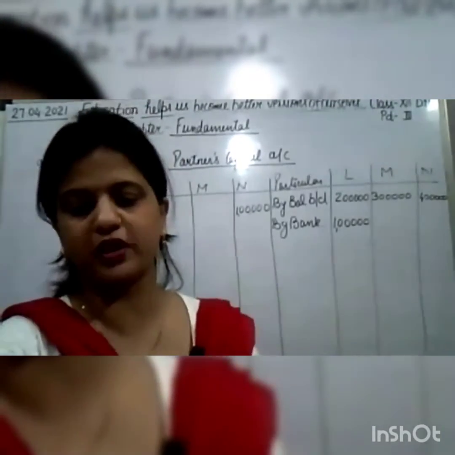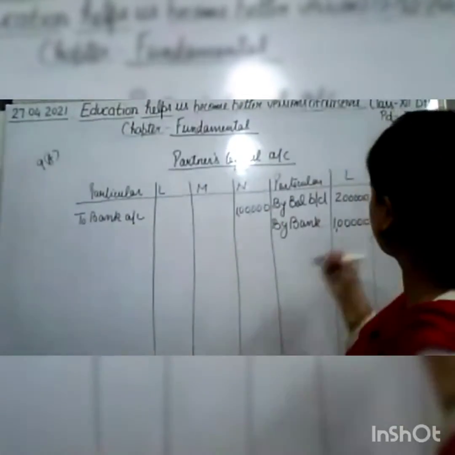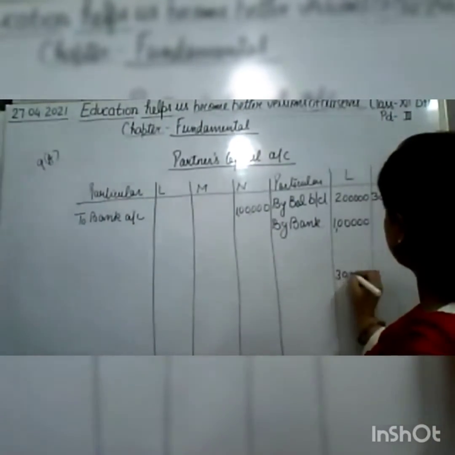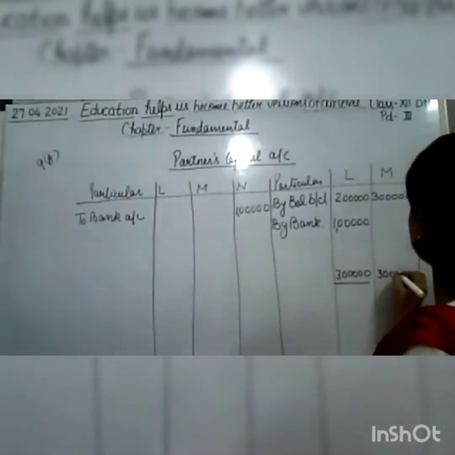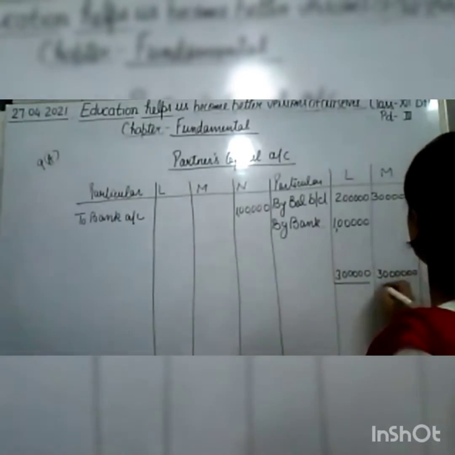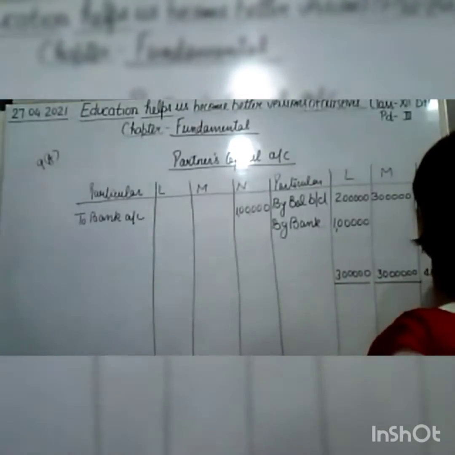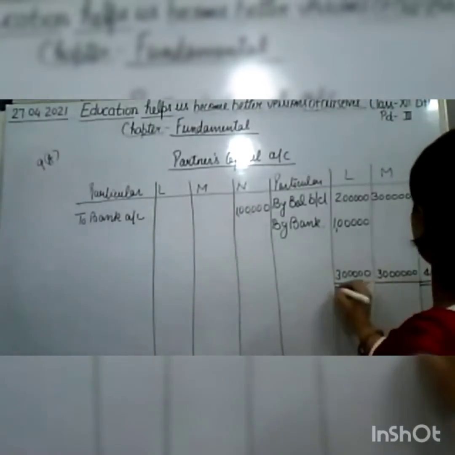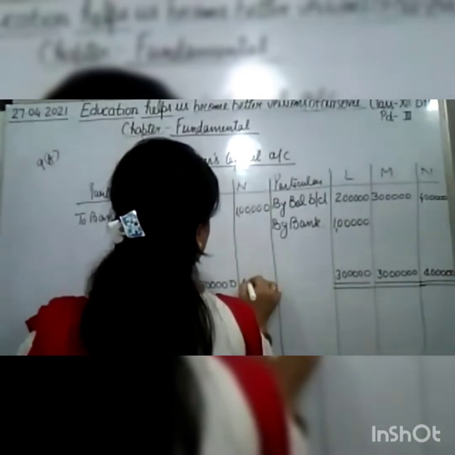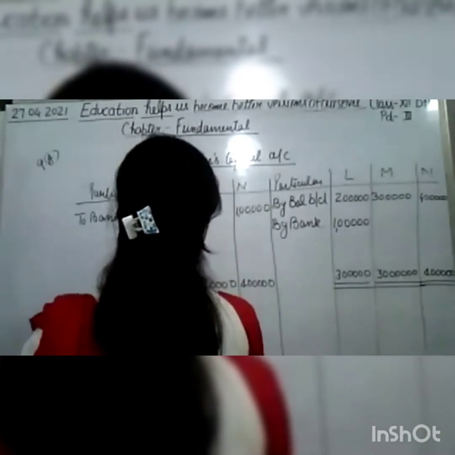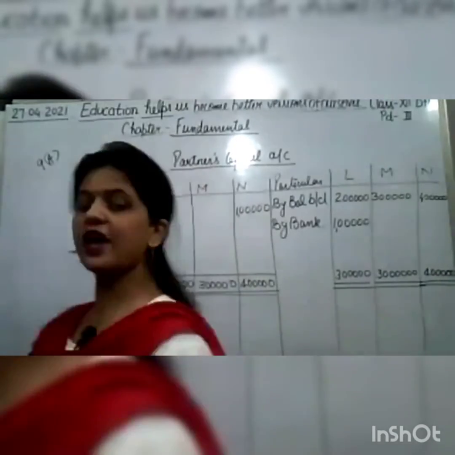So what we have to do? We have to take out the balance. So the balance of L's capital will be 3 lakh. M's capital will be 3 lakh. And the total of N is 4 lakh. Okay, now we have to take out the balance.